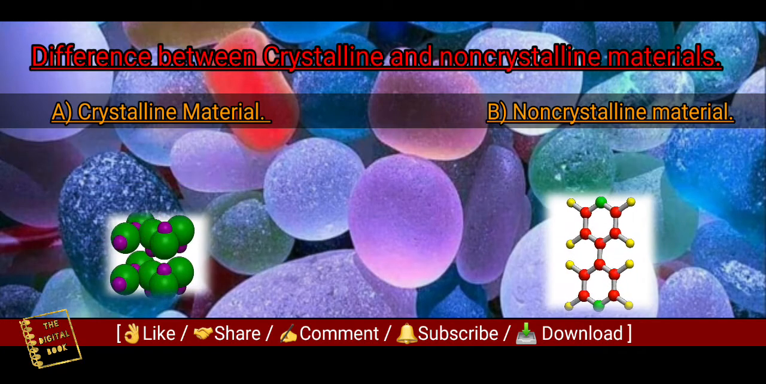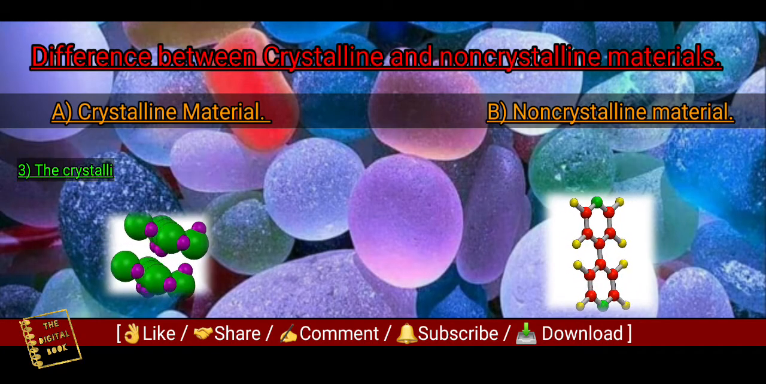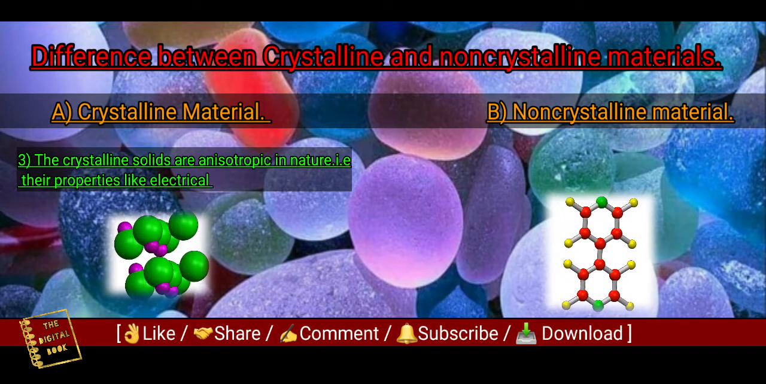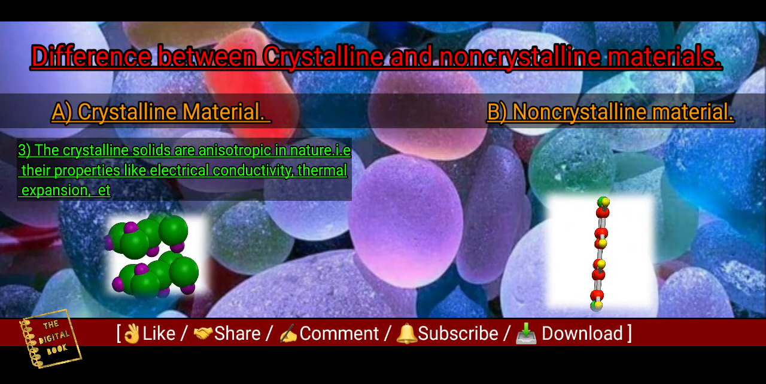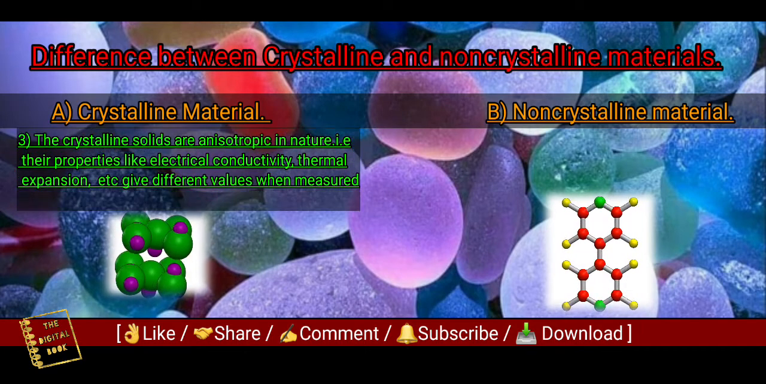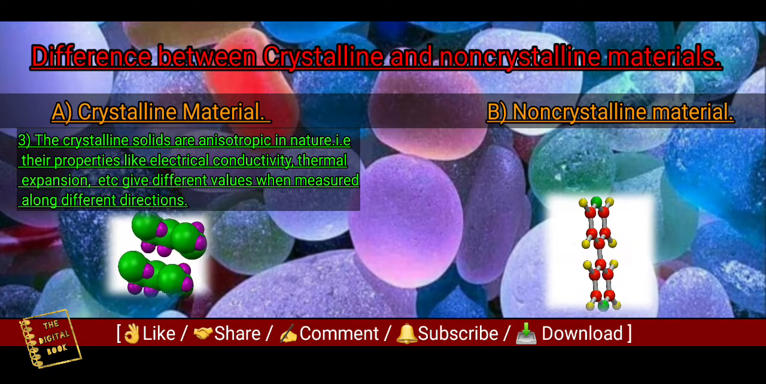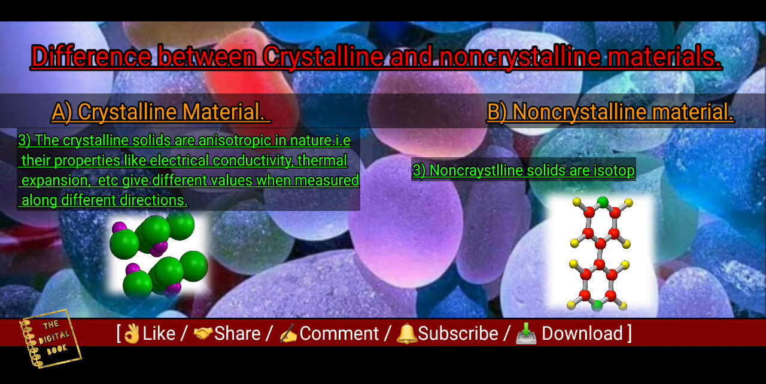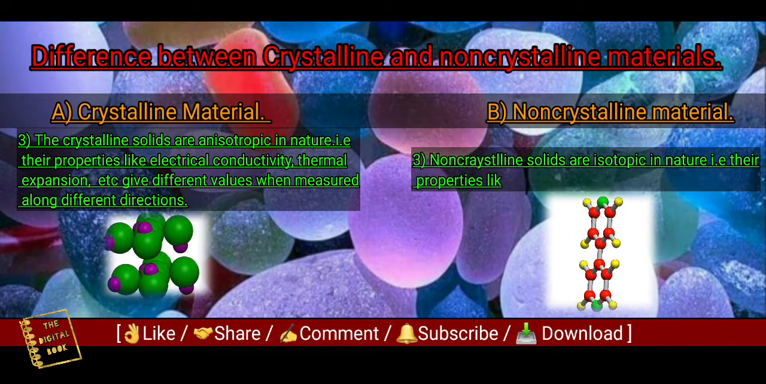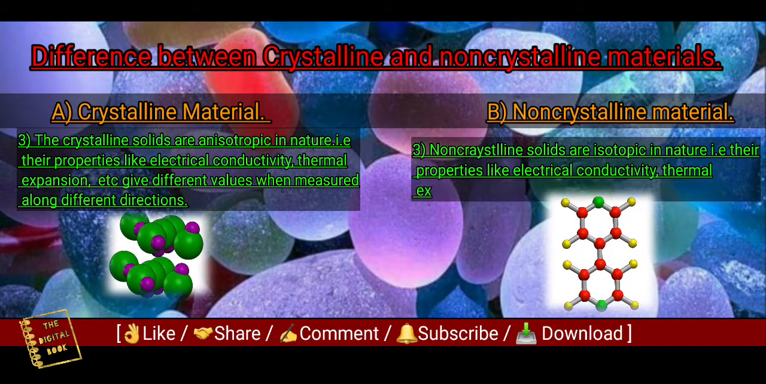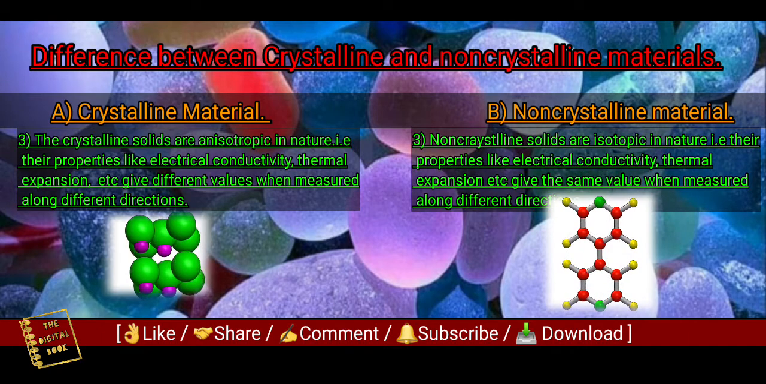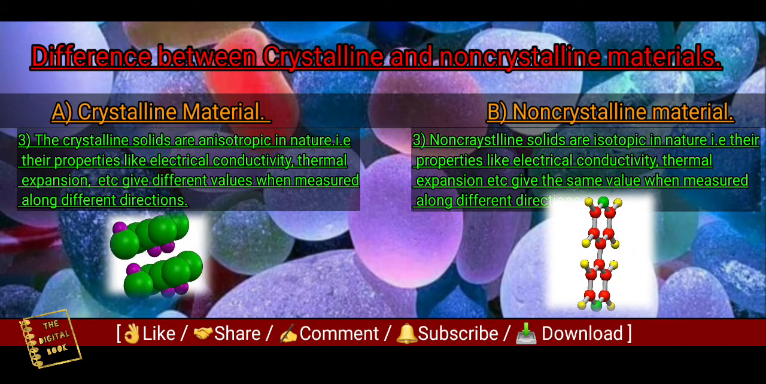Then our next point, number 3, is that crystalline solids are anisotropic in nature, that is, their properties like electrical conductivity, thermal expansion, etc. give different values when measured along different directions. And non-crystalline solids are isotropic in nature, that is, their properties like electrical conductivity, thermal expansion, etc. give the same value when measured along different directions.